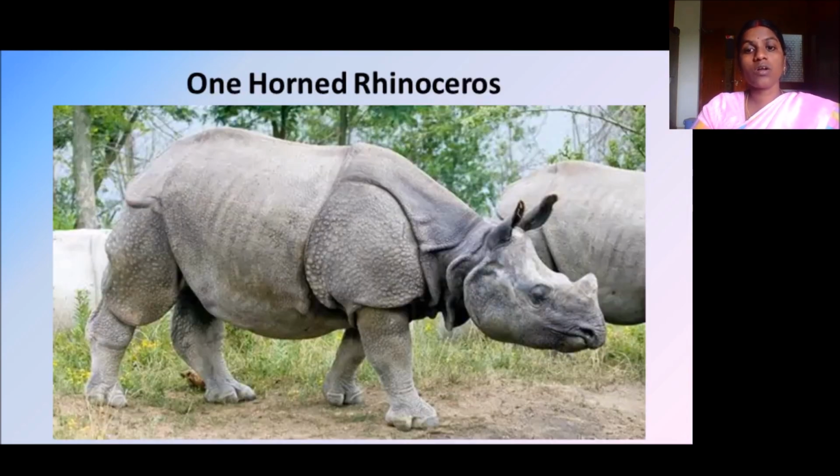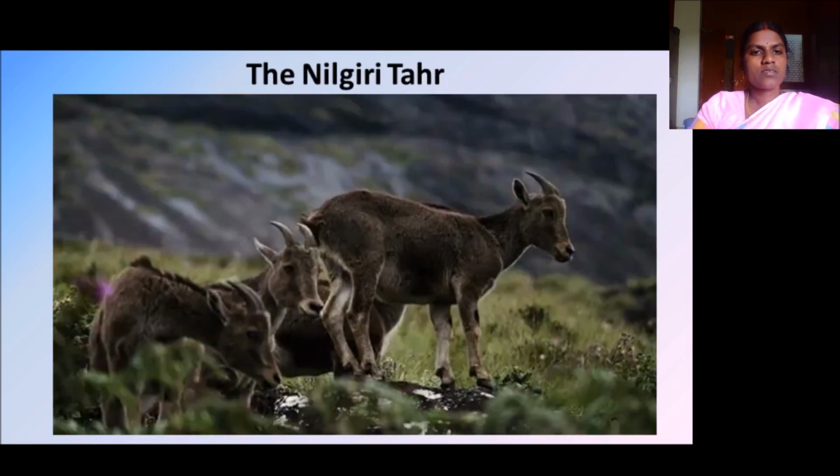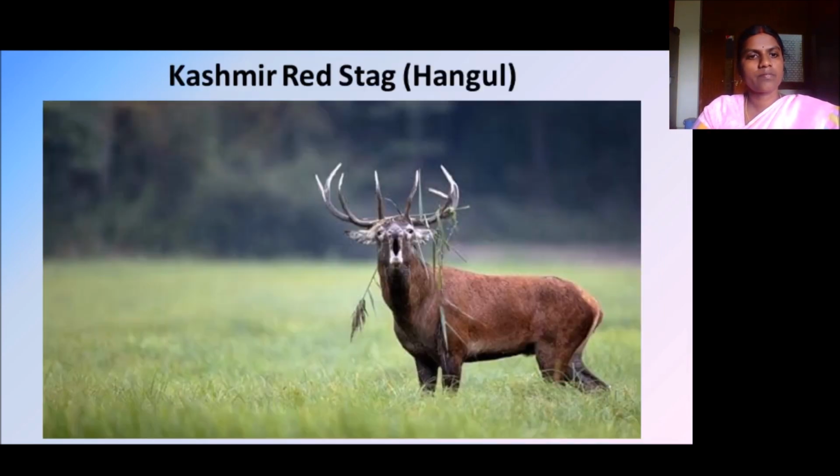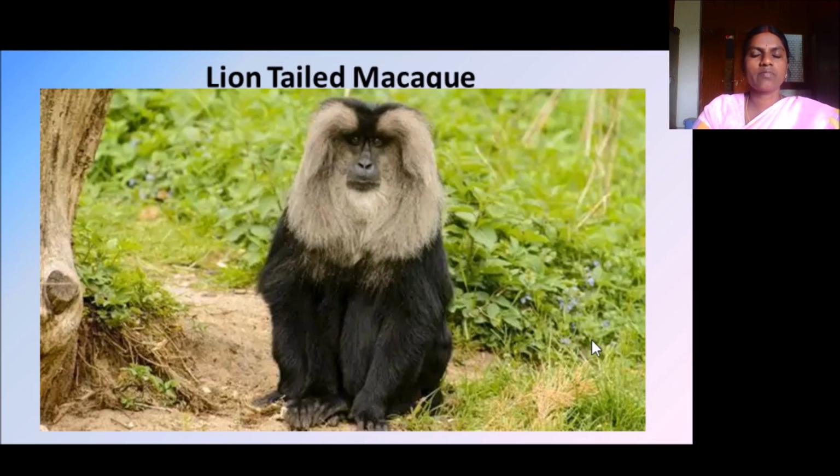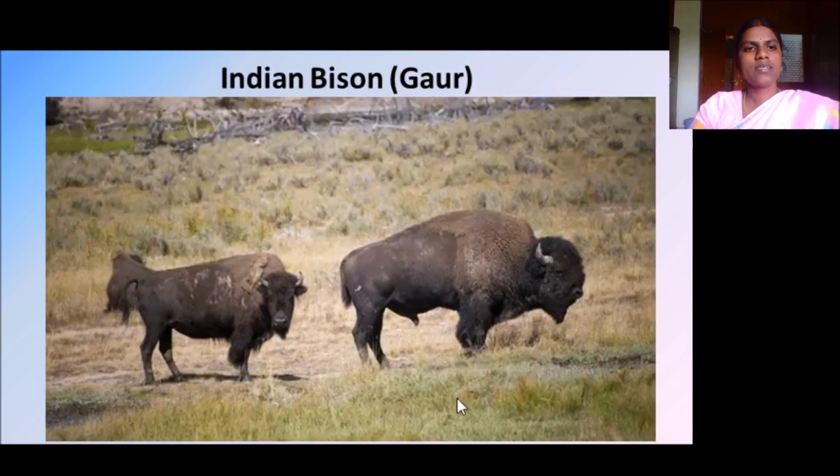And rhinoceros. One-horned rhinoceros. This is the Nilgiri Tahr. Kashmiri red stag. See, there are many organisms and animals that are endangered nowadays. Lion-tailed macaque, it's a monkey type. It's an Indian bison. So those are the endangered species in India which we have to protect. Okay.